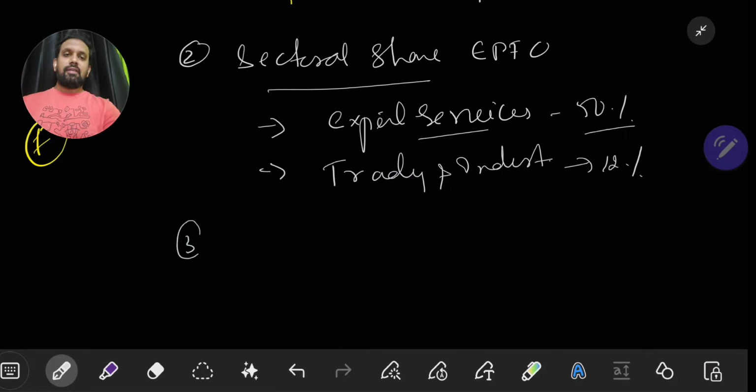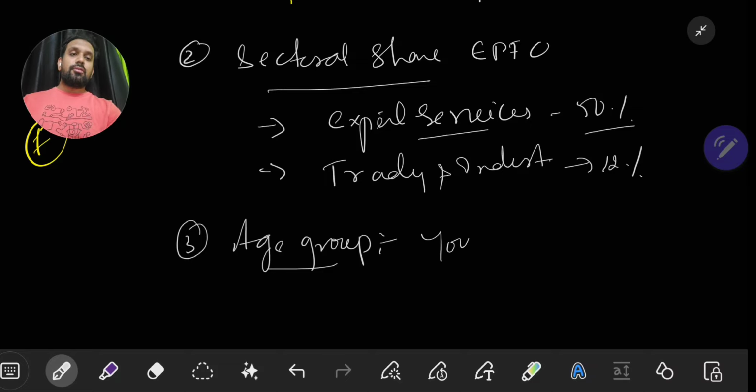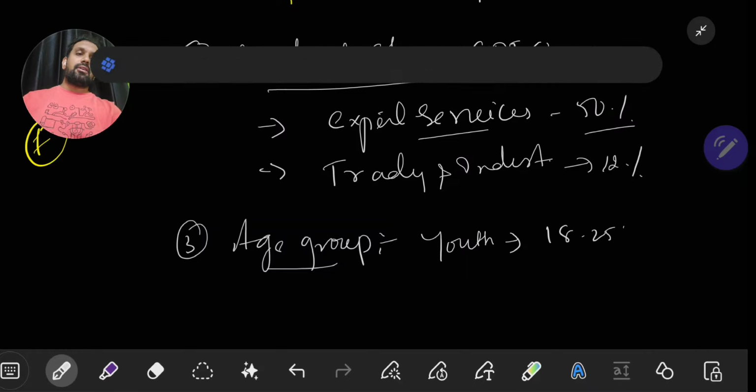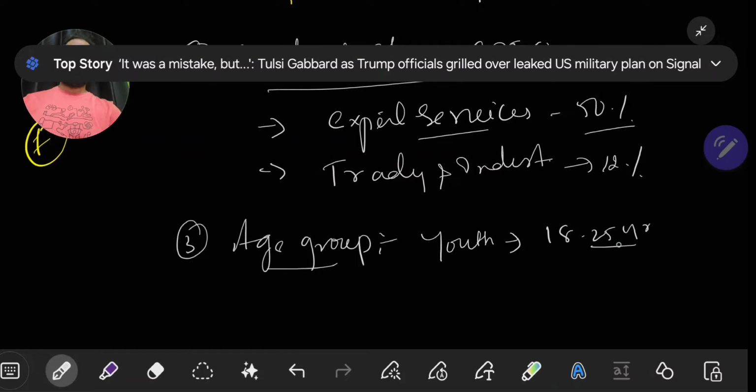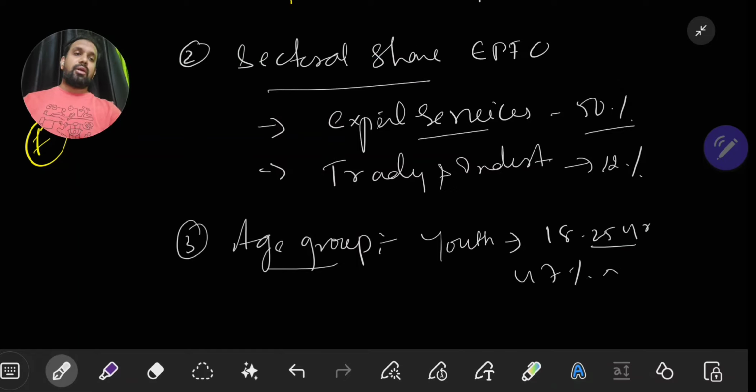The third one that we are having is age group. Age group, remember this point here. So in age group, it is the youth. Age-wise, if you see the payroll documents, it is coming to this much. In the 18 to 25 years age group, 47 net payroll additions happen. I'll tell you what net payroll is, please wait.